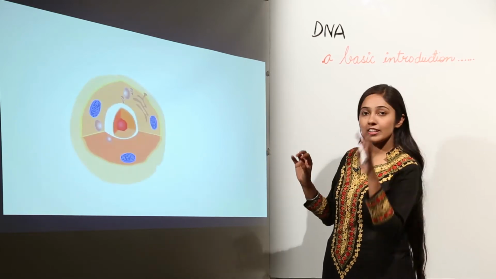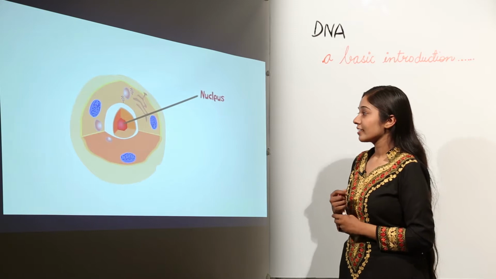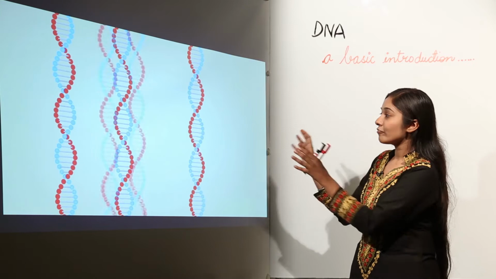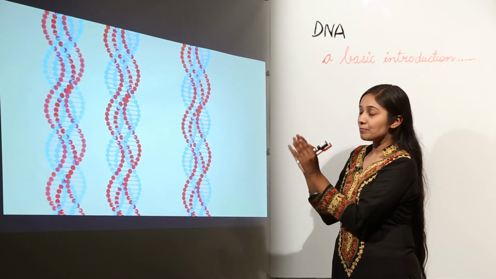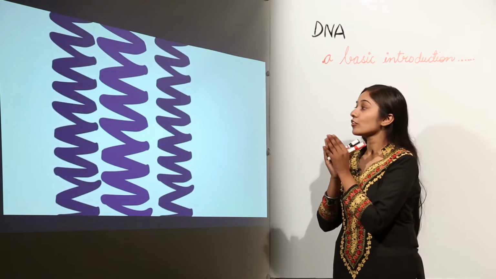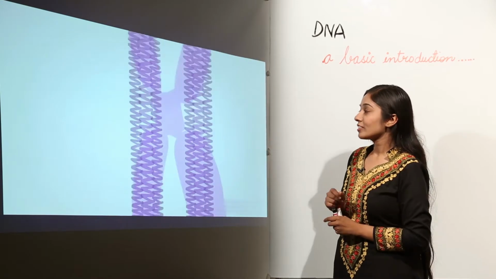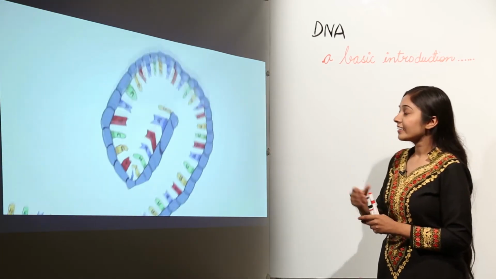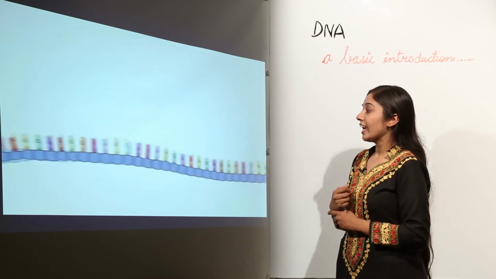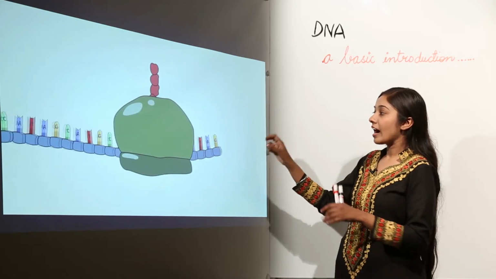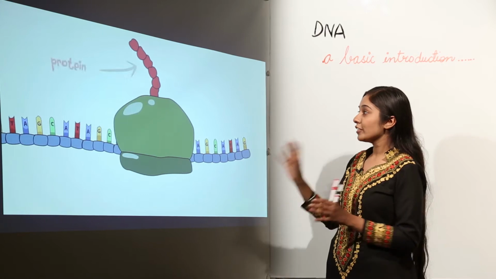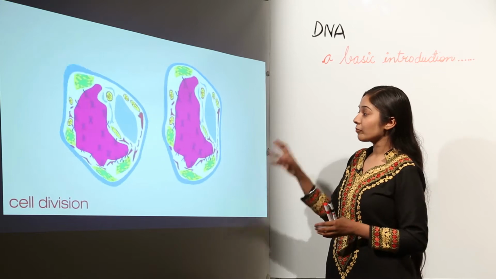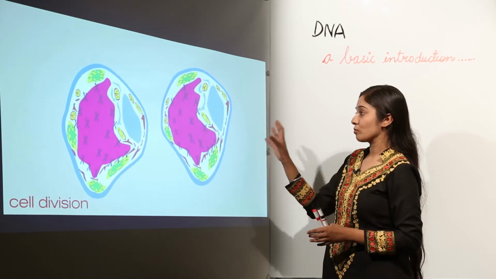And where is DNA found? DNA is found in the nucleus of the cell, in the center of the cell where the nucleus is placed. And in this nucleus, as you can say, we have a lot of DNA molecules. So they are tightly packed in the form of structures that we know as chromosomes. So this DNA molecule is present in the form of chromosomes, which are present in the nucleus of the cell. And this DNA unwinds during replication, and then this information is transmitted into RNA, RNA into proteins, which form the basis of how the organism is going to be. So they carry this hereditary information, and these chromosomes are replicated during cell division.